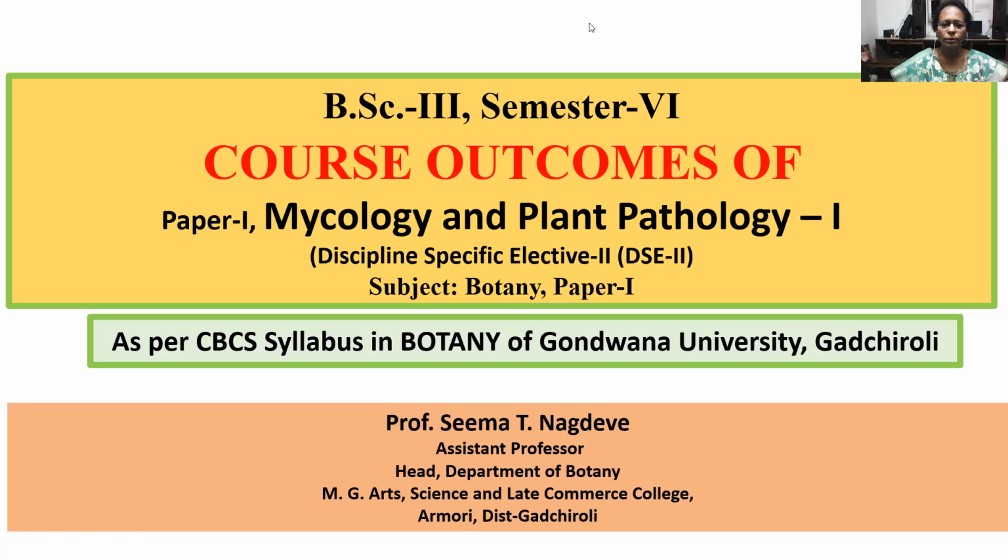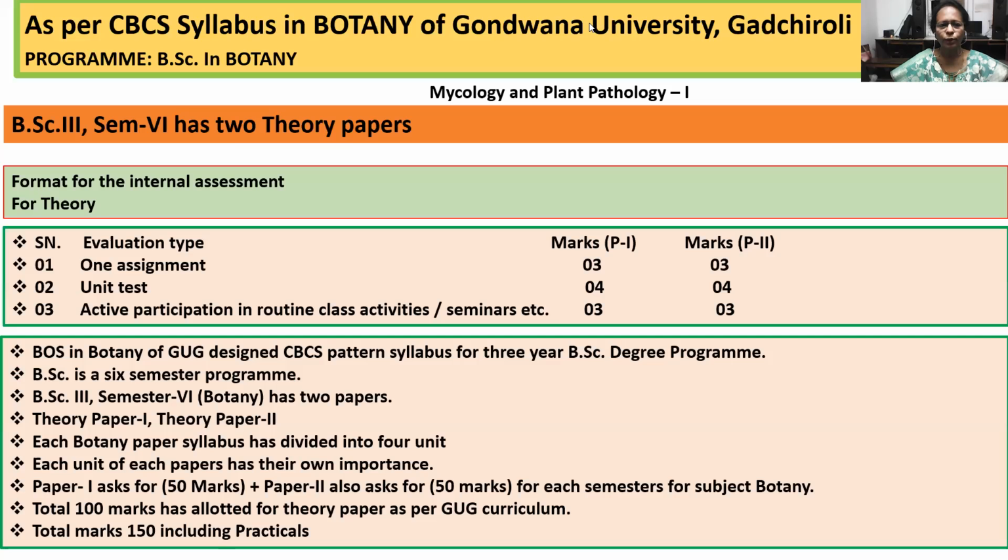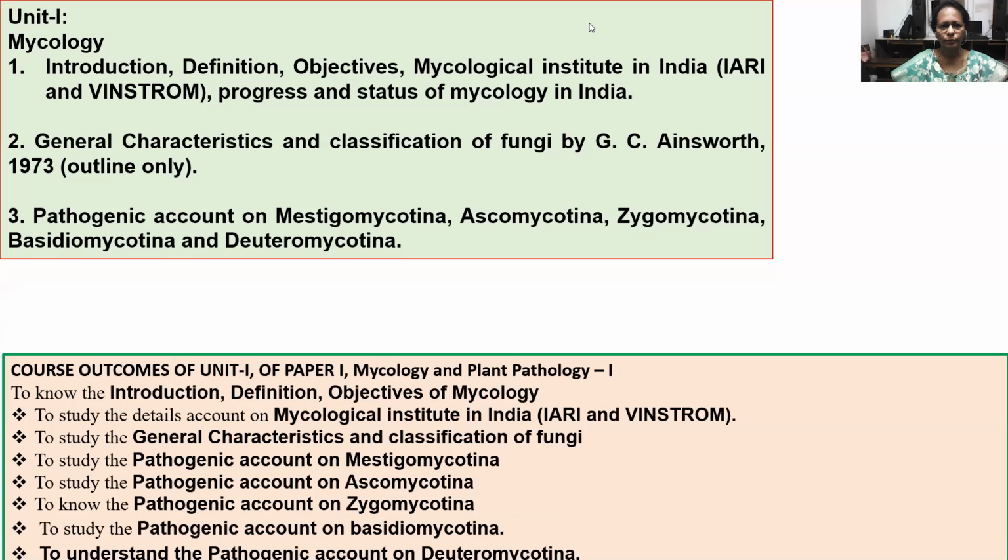Now about the introduction of unit 1. Unit 1 includes mycology, in which introduction, definition, objectives, Mycological Institutes in India, and status of mycology in India are included.